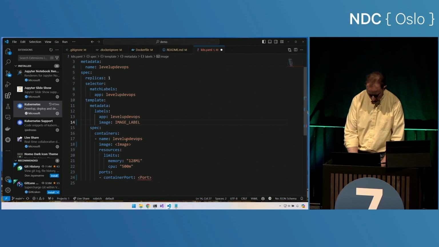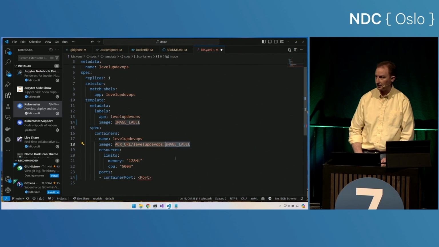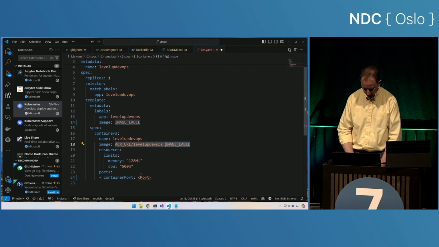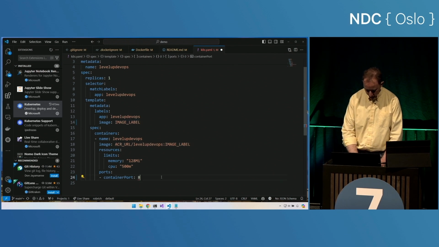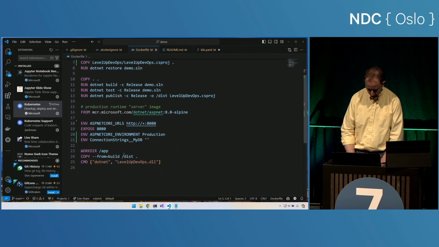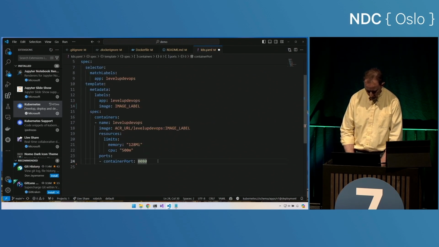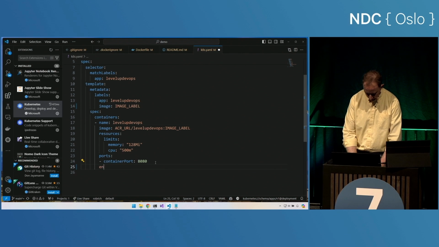There we go. And here in the image, I'll also do that. I'll say ACR URL / level up DevOps image label. This will be a replacement expression that will change at build time to match the details associated with our application. What is the port? The port is 8080. That's what we chose to do here in our Dockerfile. 8080 is right there. And we also want to set our environment.